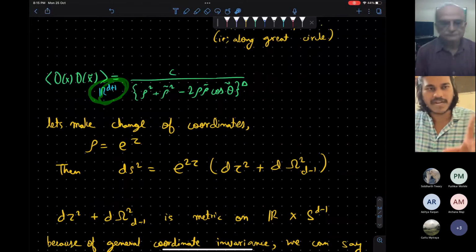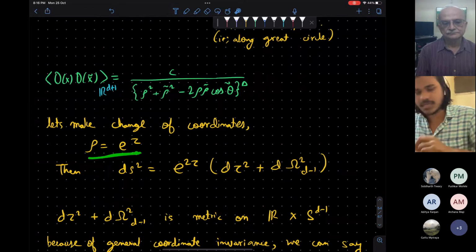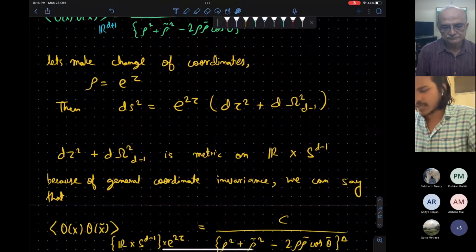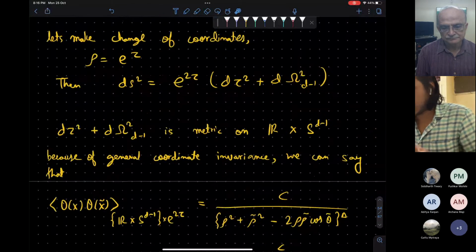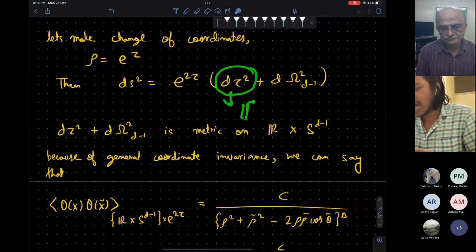Right now it is not the boundary of AdS. Now I will do a coordinate transformation, some scaling, rho equal to e to the power tau. And in those coordinates, the metric becomes this. See how this is taking positive value. This is like Euclidean coordinates. So this is R cross unit sphere.